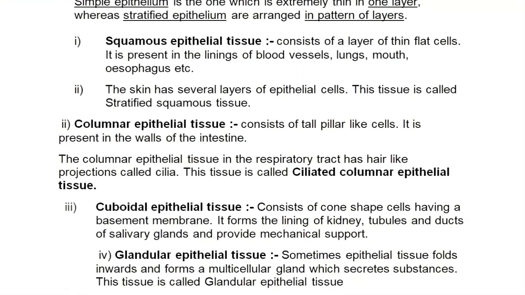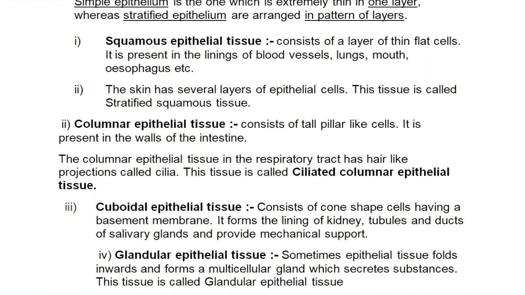Now, squamous epithelium consists of a single layer of thin flat cells. Now, as they are thin flat cells, the function will be exchange. Because of ease for exchange of material, these cells are very thin. These are present in the blood vessels, lungs, mouth, esophagus, etc.